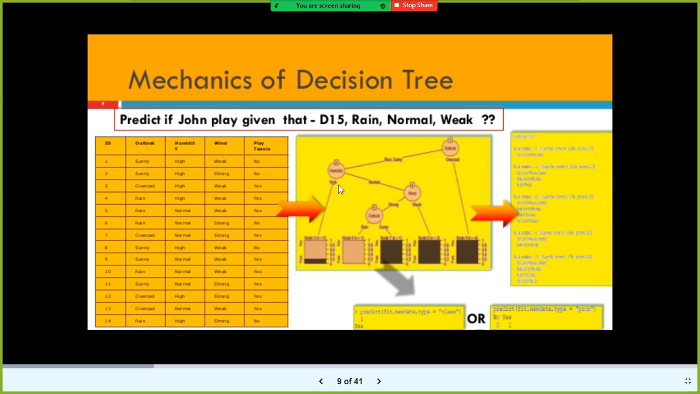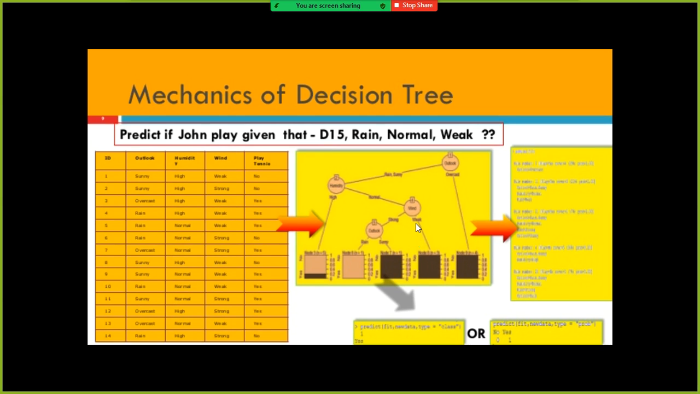I got confused with this. See, if the outlook is rain, when you look at the sky and go outside, if you see rain, and the humidity is normal, though it is raining, and the wind is weak, not so strong, then he plays tennis. Just by looking at this decision tree, anybody can understand whether John will play or not. It's pretty simple to interpret the decision tree. That is one of the key highlights of the decision tree algorithm. Any layman can interpret the output.